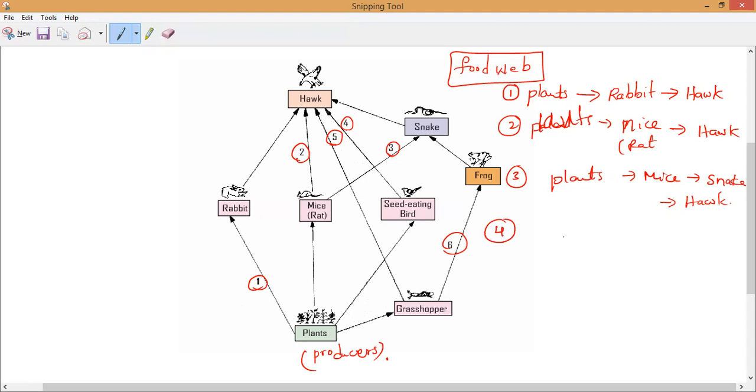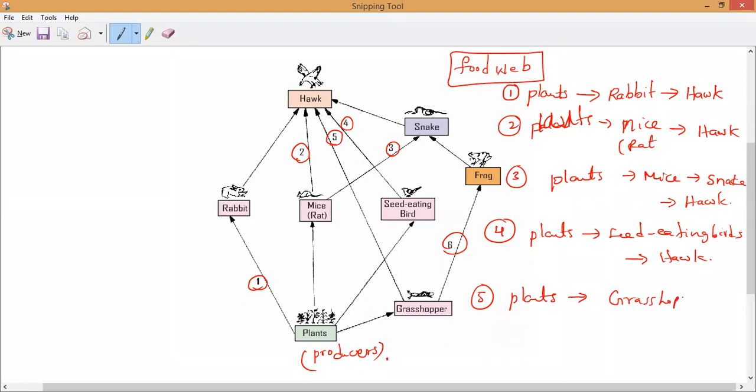Next, fourth food chain, tell me. What is eating what? Plants, seed-eating birds, and those birds will be eaten by, again, hawk. That is it. Next, fifth one. Fifth food chain, please. Plant. Next one is grasshoppers. Please tell me, grasshoppers, and grasshoppers are directly eaten by the hawk.